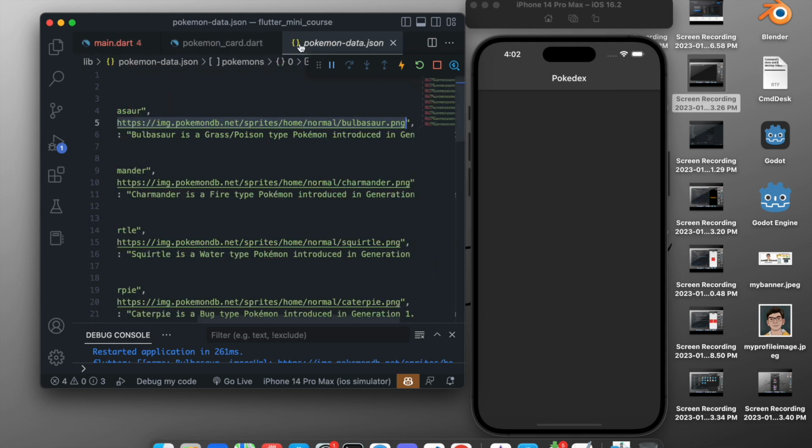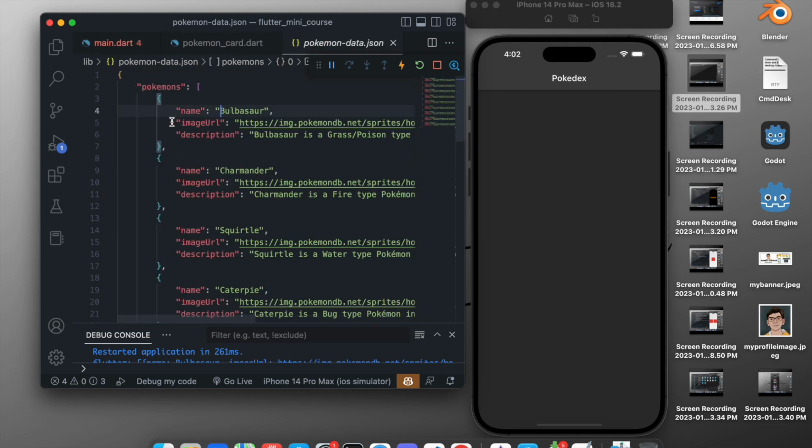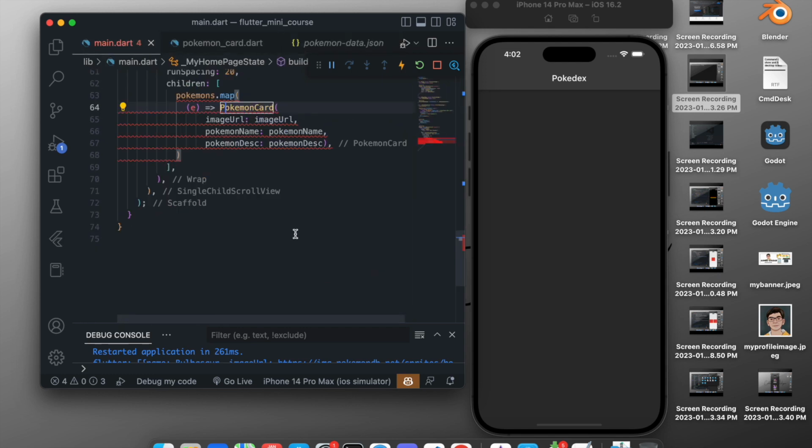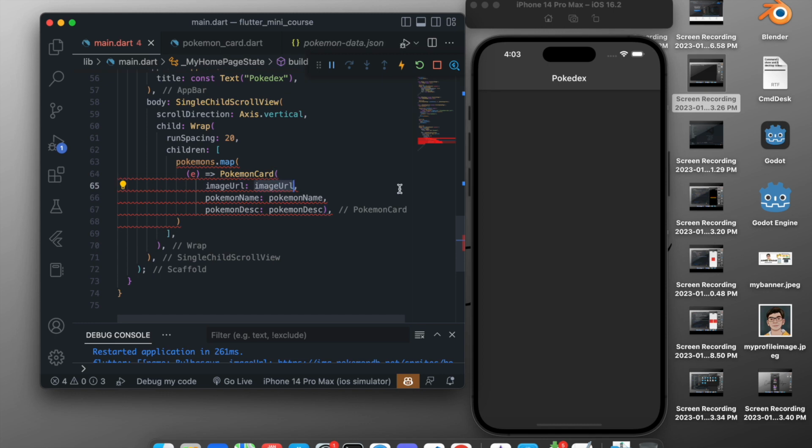So this is basically the e that we are getting, it is passing this value from here till here. Now we want to get the name, image and description, and that's it to create all the Pokemons. So the image URL will be e, and we want to take imageUrl from there. The Pokemon name will be e, but it will be name, and the Pokemon description will be e, but it will be description, so it will pass the description also.